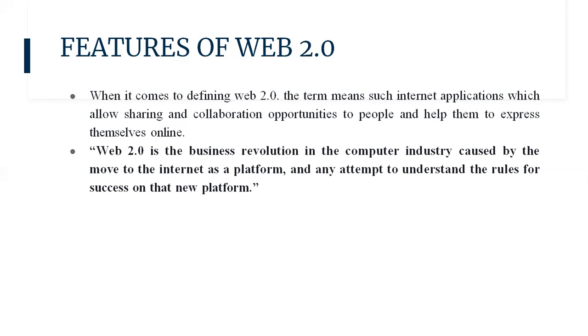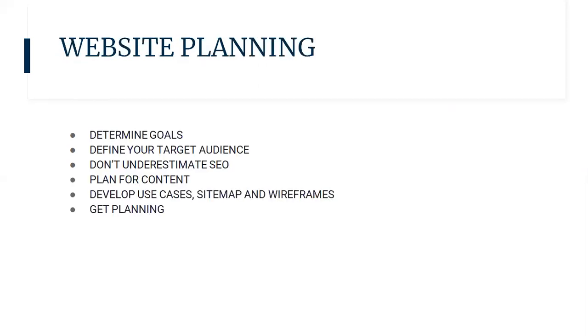So these are the basic features of Web 2.0, and from now we will discuss what is a website, how you can plan your website, why planning is very important to design any website as a developer, what are the basic rules that you must follow before publishing your website, and what are the steps you need to follow to publish your website.